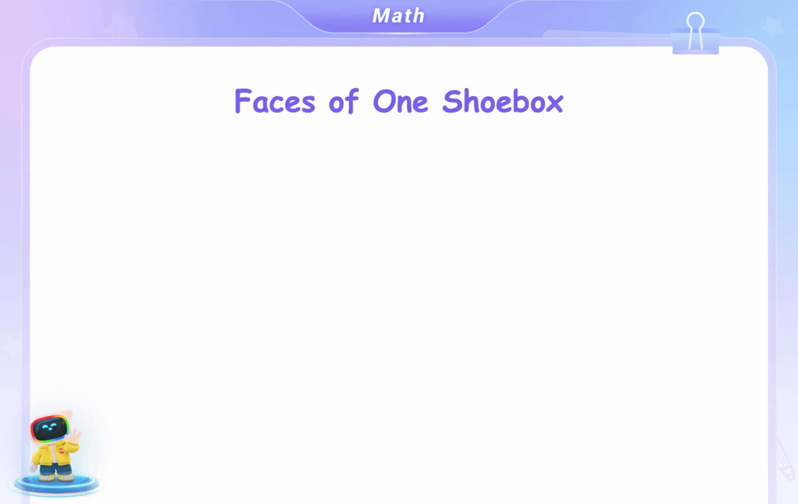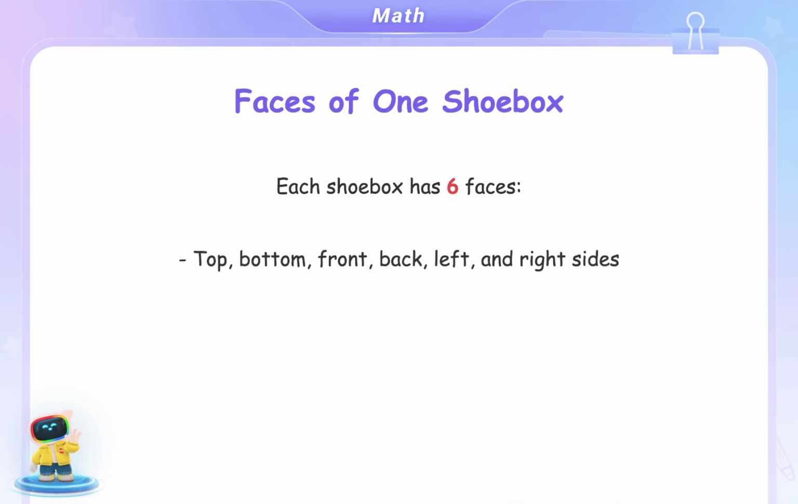Faces of one shoebox. Each shoebox has 6 faces. These are the top, bottom, front, back, left, and right sides. So for 2 shoeboxes, we have 6 plus 6 equals 12 faces in total.